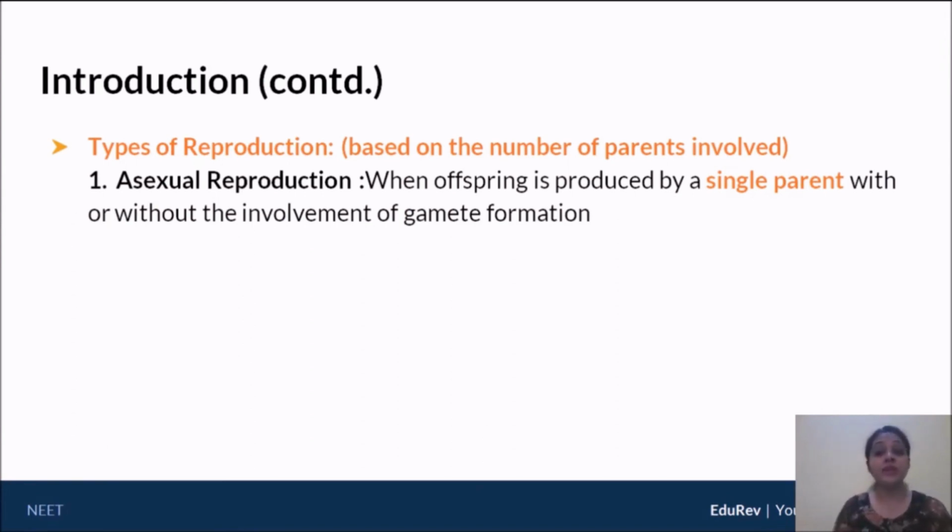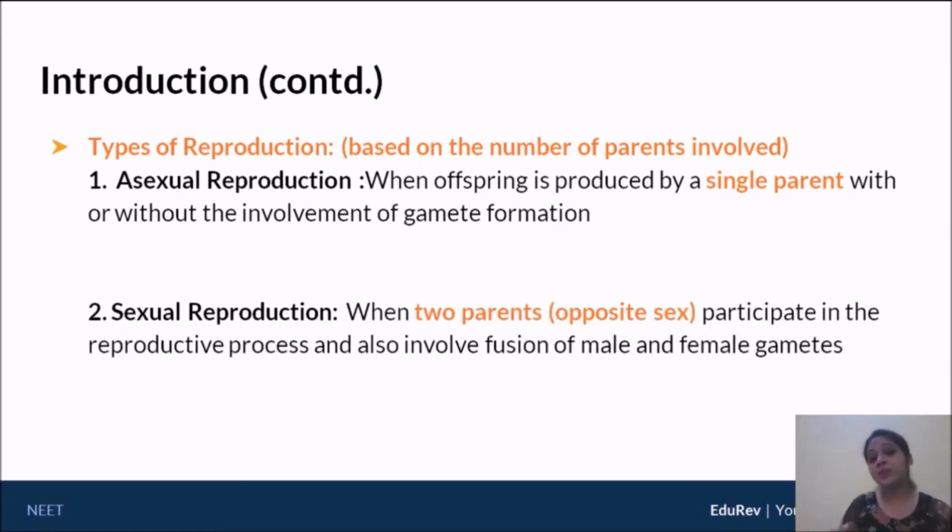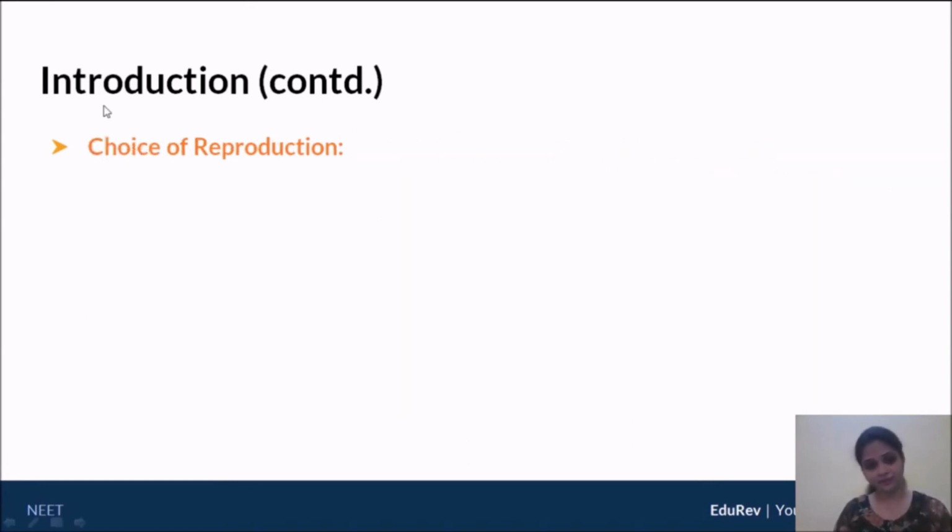Asexual reproduction involves just a single parent. But when we consider sexual reproduction, it is a type of reproduction that occurs when two parents are involved, and these two parents must be of opposite sex, one male, the other female, and they will participate in the reproductive process by fusion of male and female gametes. So this is intrinsic to sexual reproduction. Now for today's class, we are going to focus on asexual reproduction, the first type of reproduction.